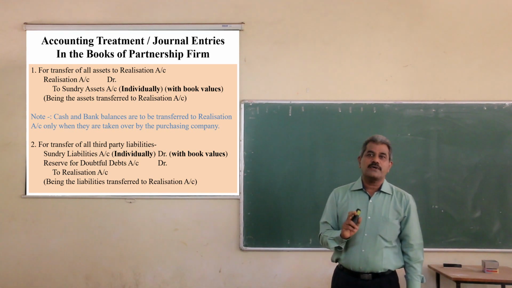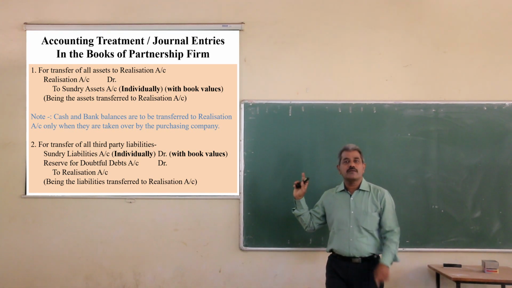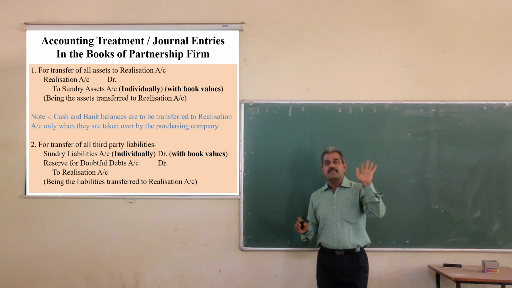All assets are transferred to the realization account with their book values given in the balance sheet.